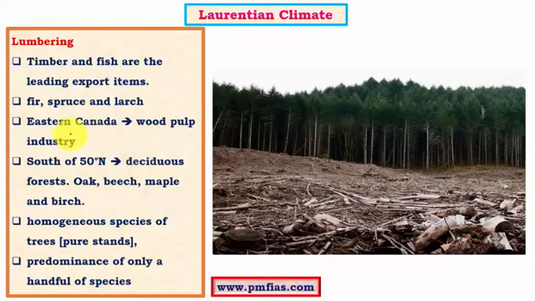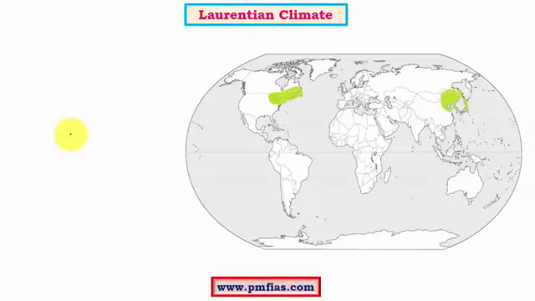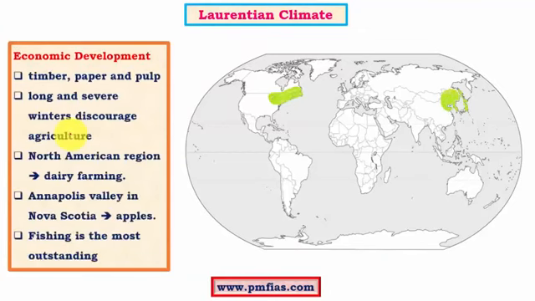Along with that, we have both conifers as well as deciduous trees. Conifers supply softwood, whereas deciduous trees supply hardwood. So here we can find both hardwood as well as softwood forest resources. Coming to economic development, the lumbering industry we have seen is a very important industry, and from here we have paper and pulp products which are exported to the rest of the world. Especially Canada is very important when it comes to the production of paper and pulp. It exports one of the finest newsprints to the world, and we know that the Great Lakes region and the St. Lawrence waterway, which is present here, greatly help the export of timber materials.